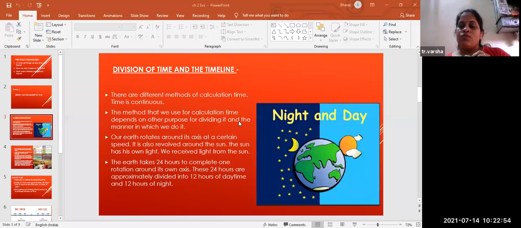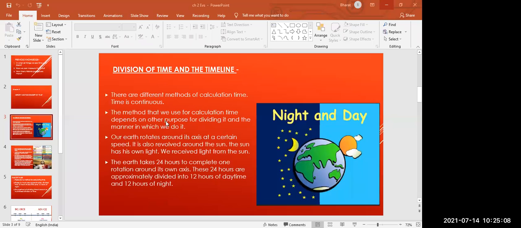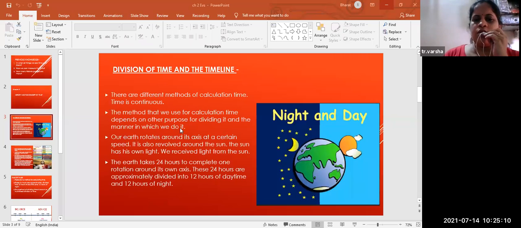Now, how do we divide the time, students? The method that we use for calculating time depends on the purpose of dividing it and the manner in which we do it, right? For example, I'll give our birthday.